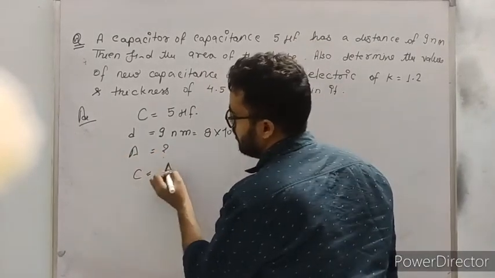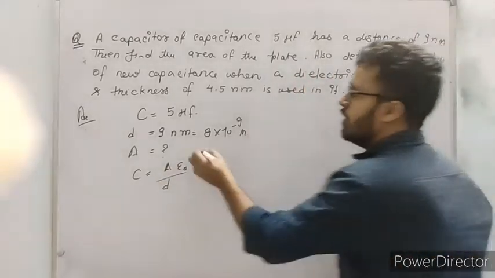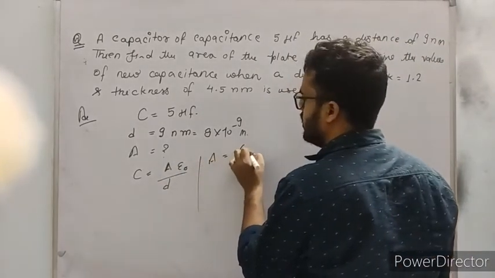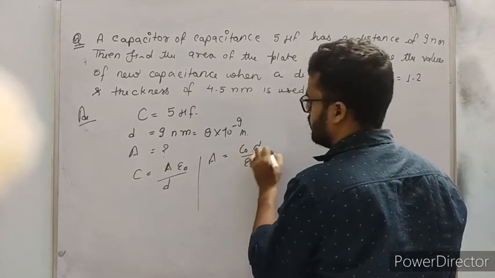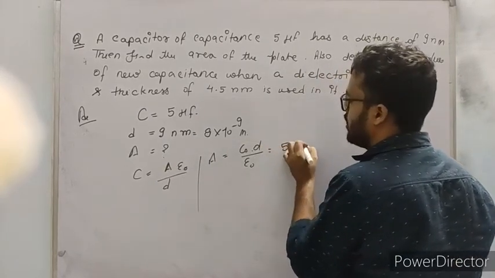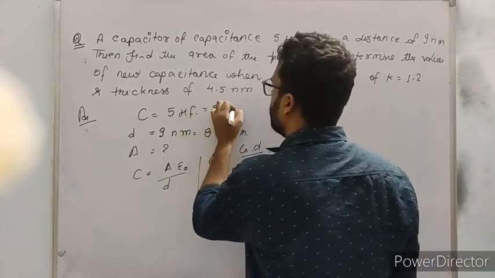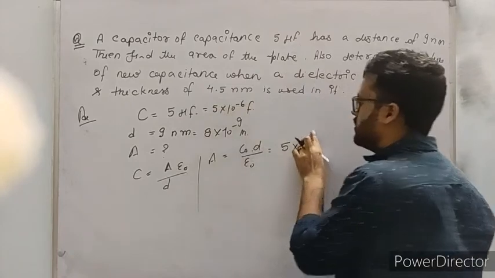From here, A comes equal to C naught into d by epsilon naught. What is the value of C naught? C naught equal to 5 into 10 to the power minus 6. What is the value of micro? Micro means 10 to the power minus 6. Always remember it.